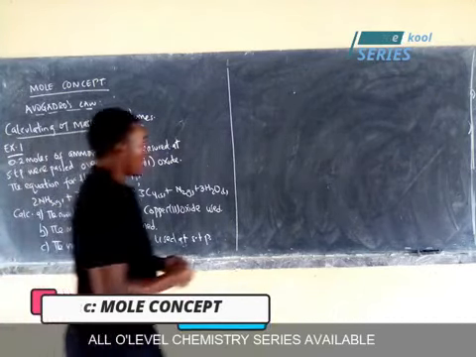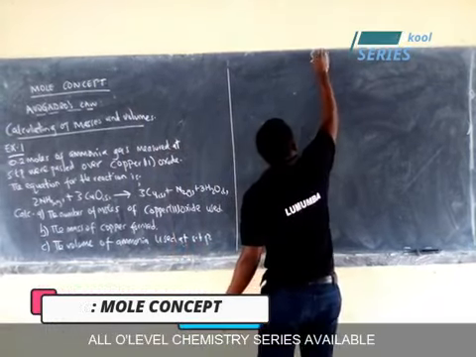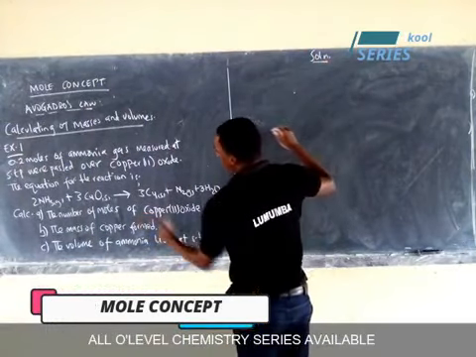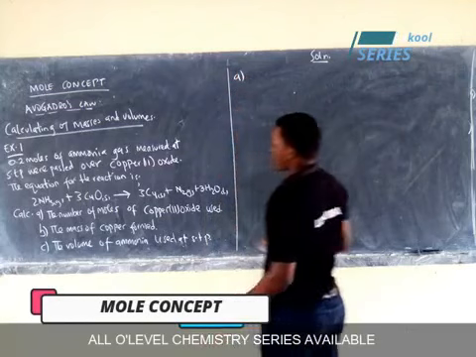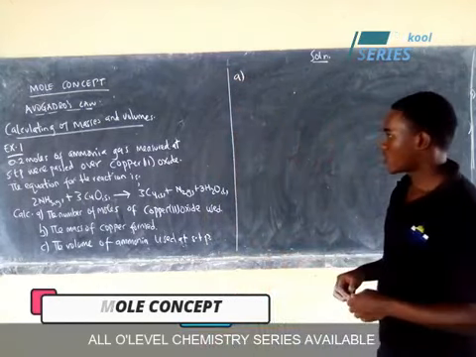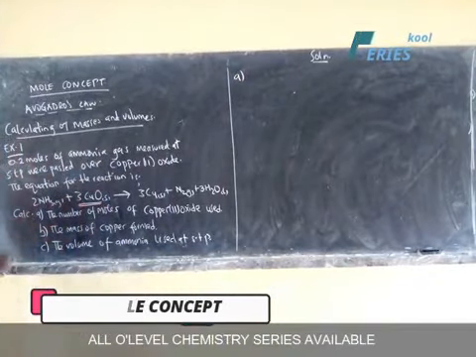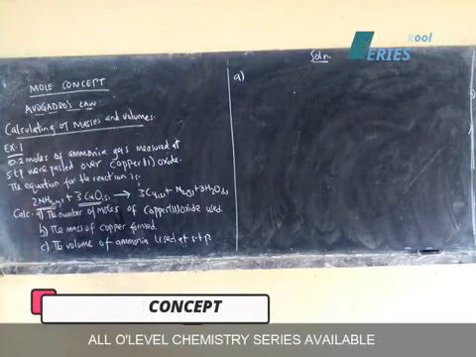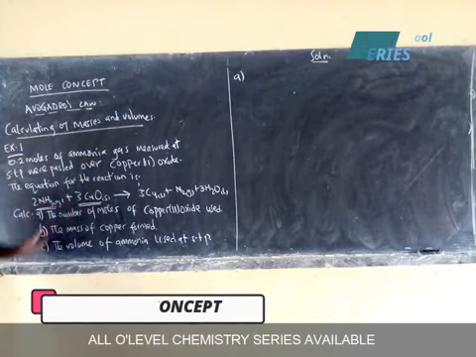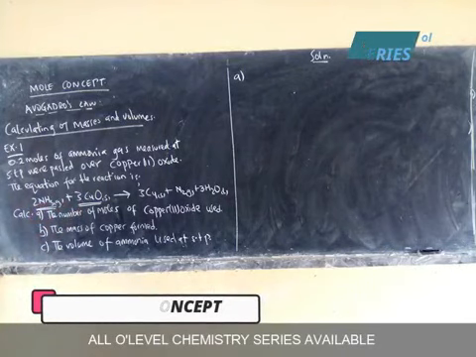So, solution for part A, calculate the number of moles of copper 2 oxide used. So we want the moles of copper 2 oxide used. But in the question they are giving us the moles of ammonia used. So I'm going to relate ammonia to copper 2 oxide.